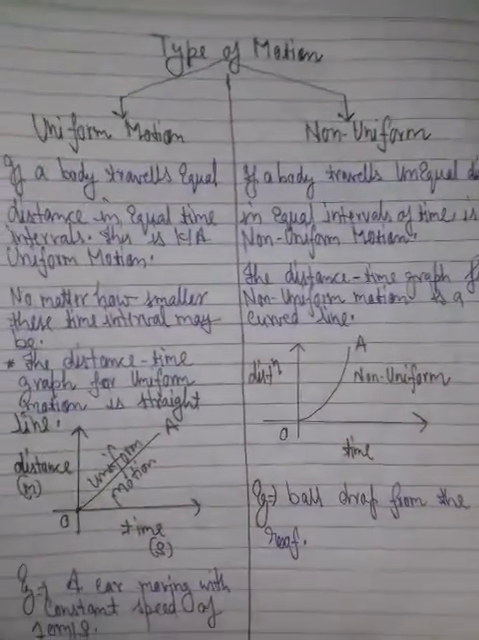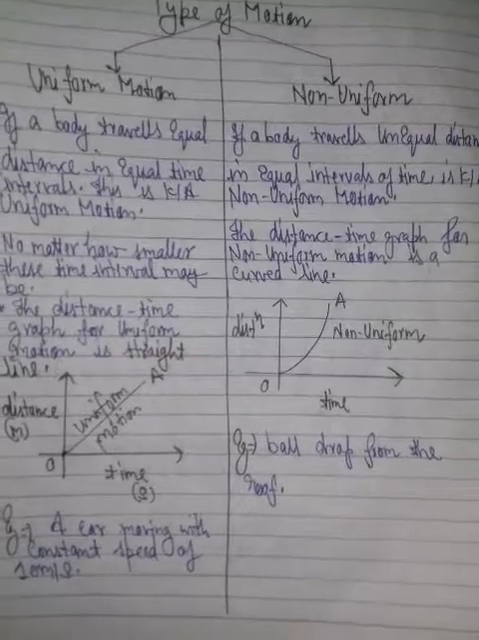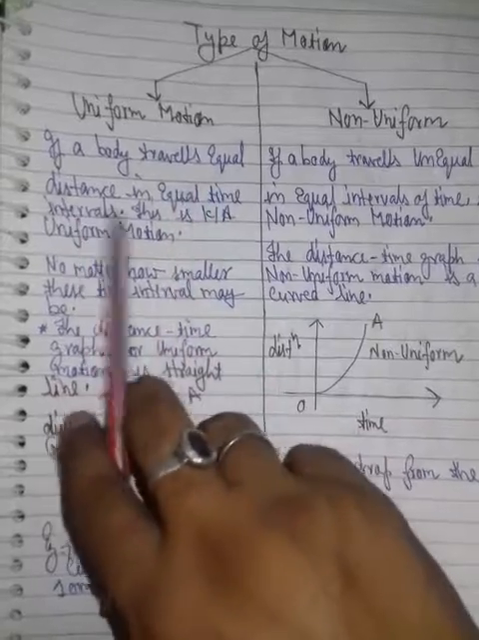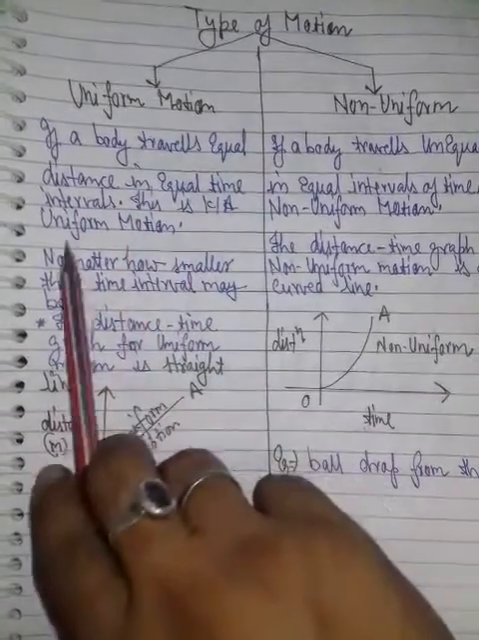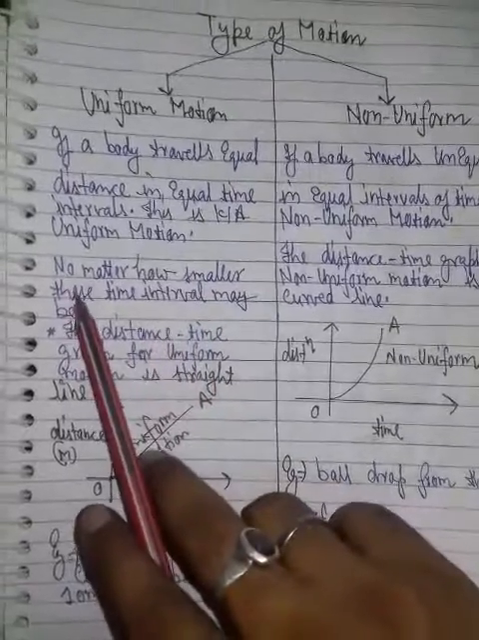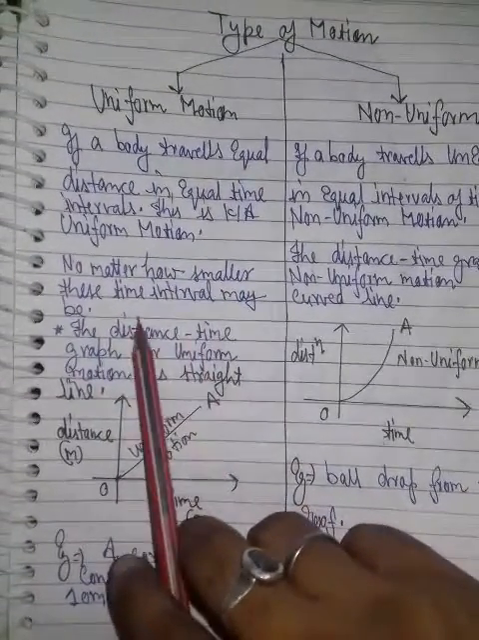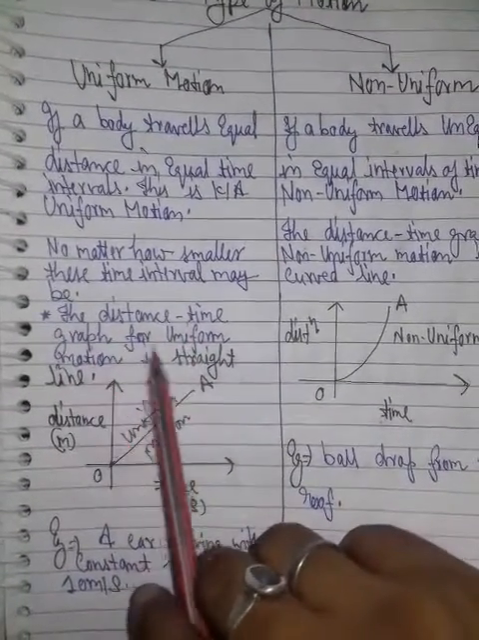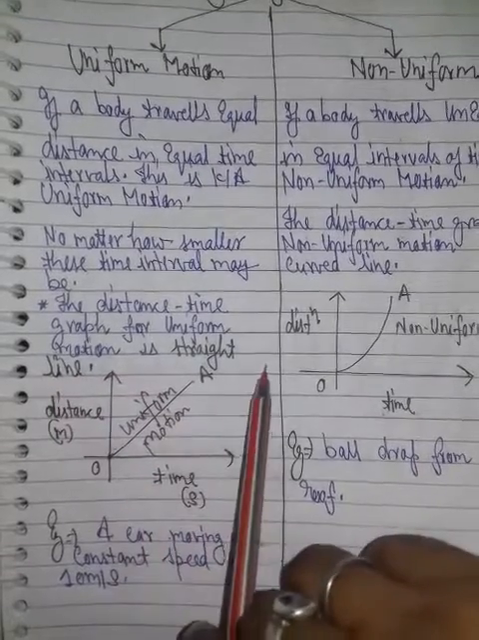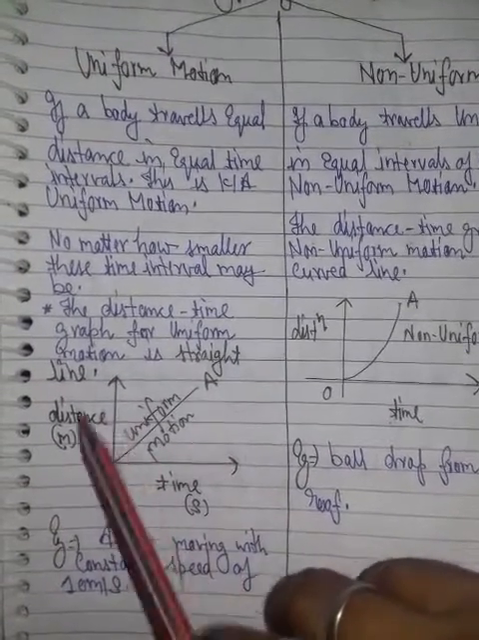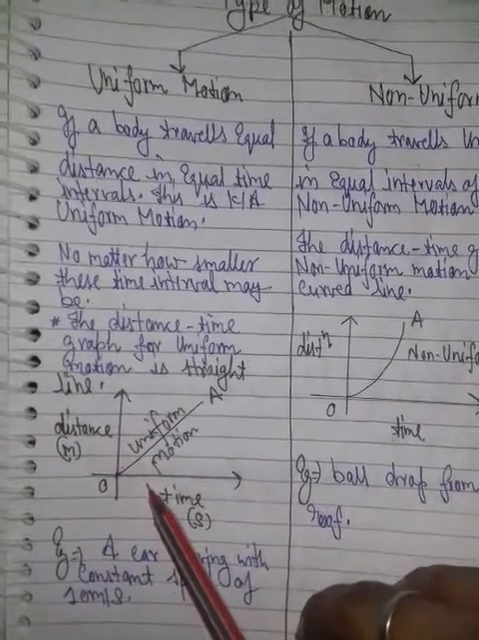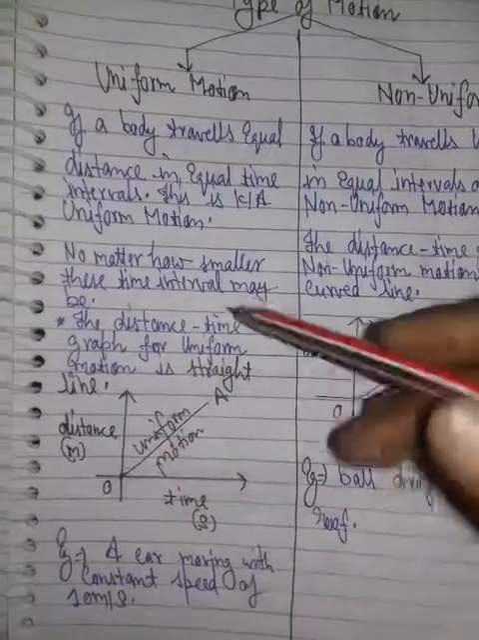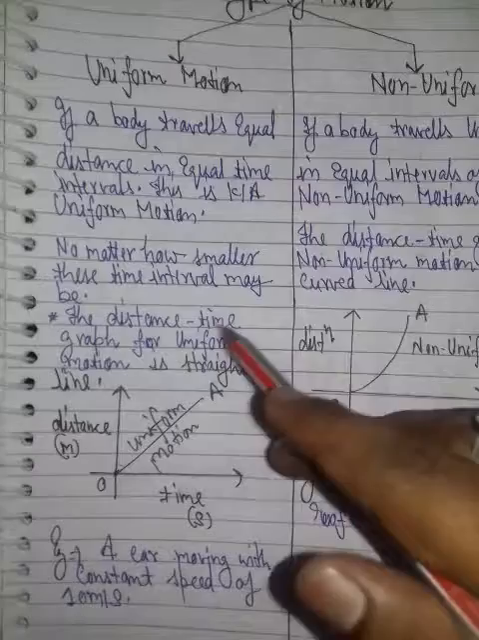We move to the types of motion. The motion has two types, that is uniform and non-uniform motion. We are talking about uniform motion first. If a body travels equal distance in equal time intervals, this is called uniform motion, no matter how small the time interval is, whether it is a second, millisecond, nanosecond or an hour. The distance time graph for uniform motion is a straight line. That means it may pass through the origin or be above or below the origin, but it is a straight line. It means that the body travels equal distance in equal time intervals.